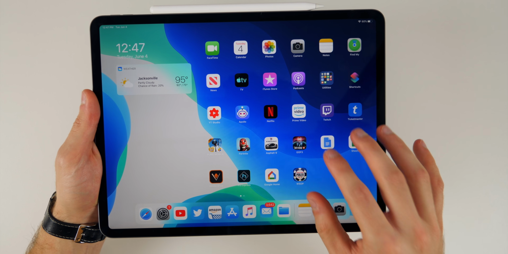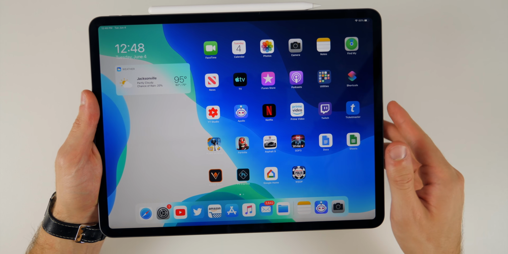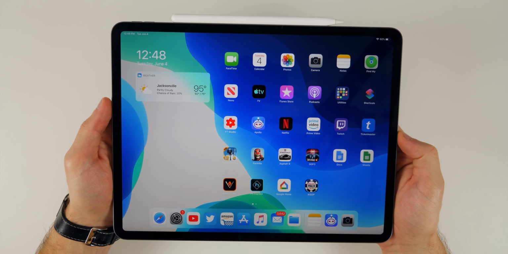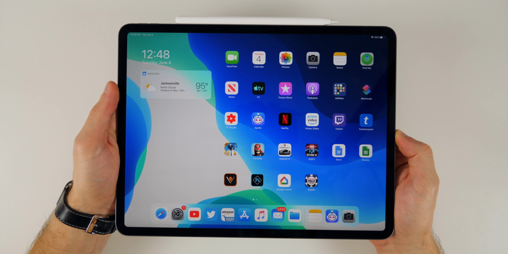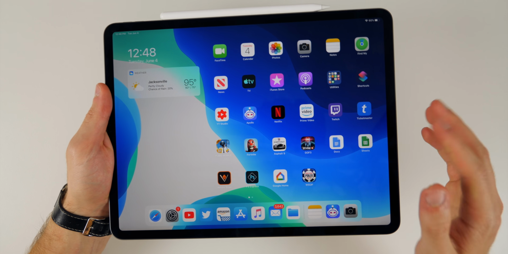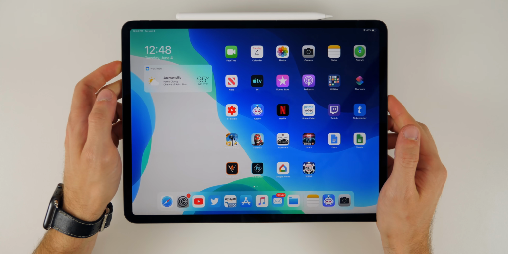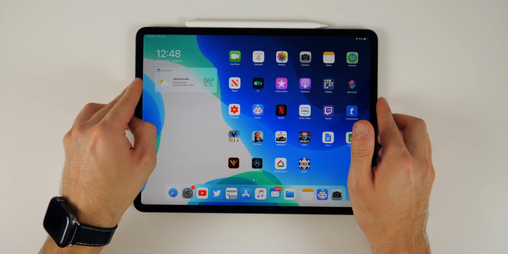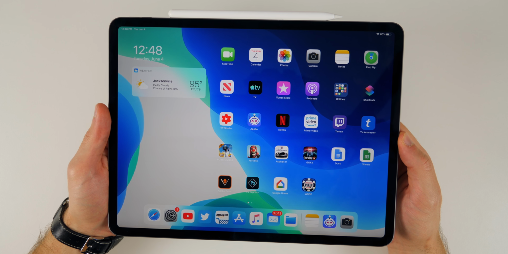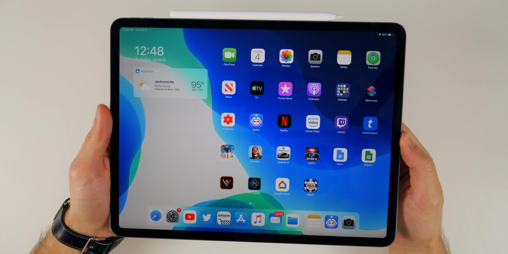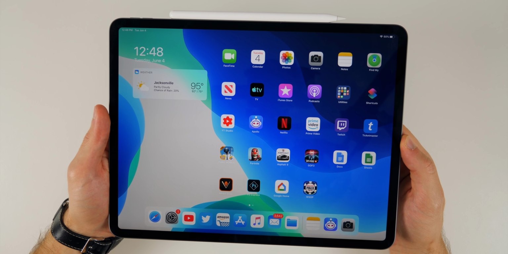So if you have an iPad, especially an iPad Pro, take advantage of iOS 13 if you can. I think it is a great piece of software. Now, obviously there are going to be bugs. I have encountered bugs, but it's nothing that's really going to mess up your iPad, at least nothing that I've experienced so far. So I like it. I encourage it. And if you are a public beta tester, you will be able to get your hands on this come next month. So anyways, guys, there you have it. Those are 20 plus new features and changes in iPadOS 13.